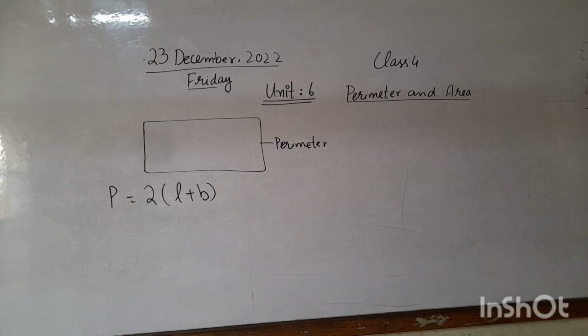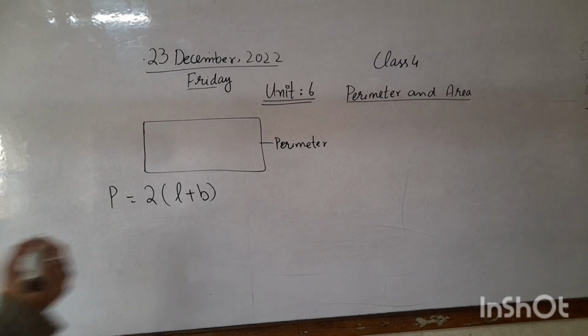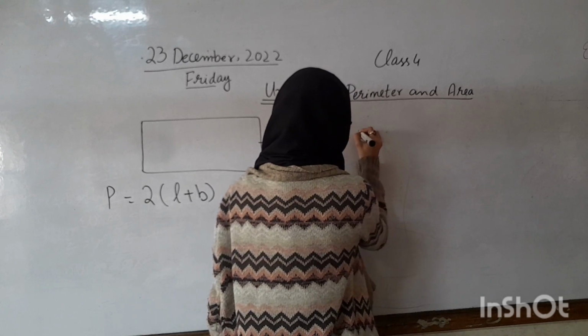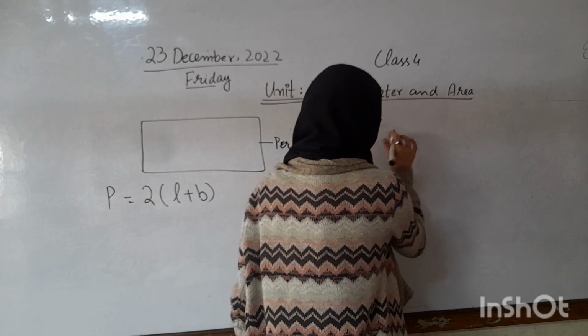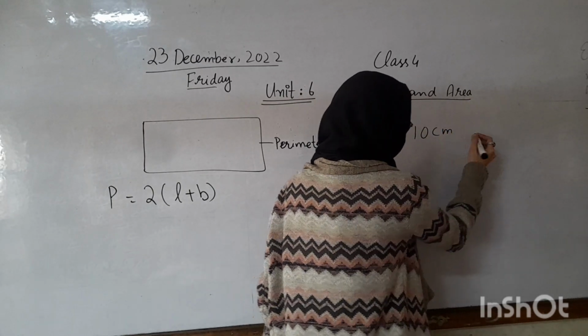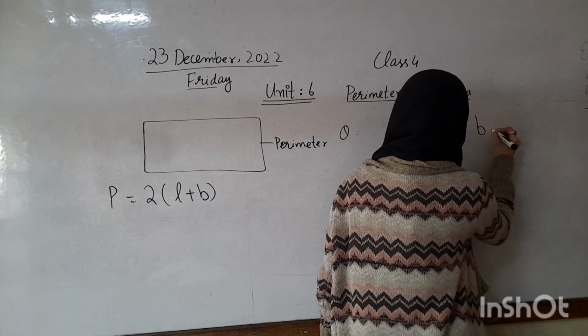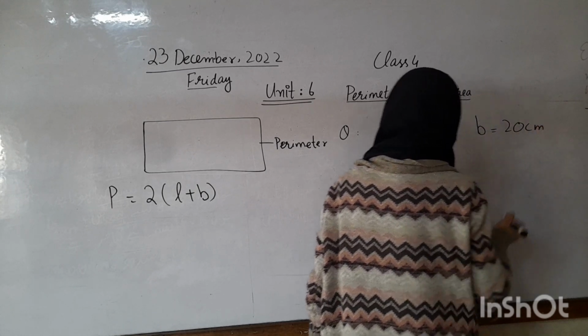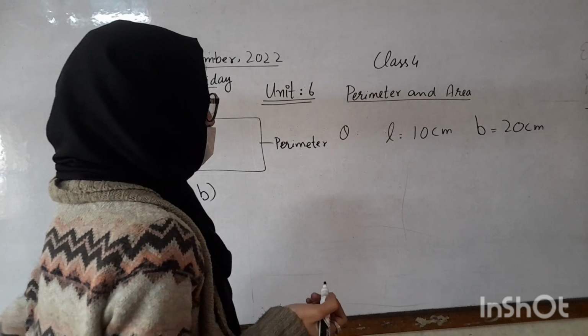Tell me class, if we have a question in which length is equal to 10 centimeter and breadth is equal to 20 centimeter, how will we find the perimeter of this shape?